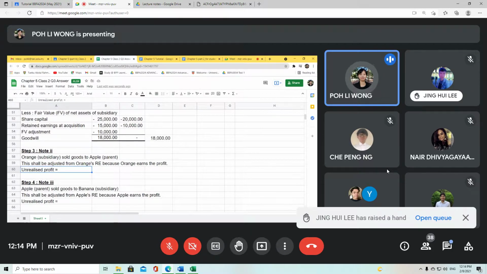And how do you calculate the unrealized profit? The sale amounts to 6.4 million, and the question has mentioned that it is 15% on margin, and that all of the inventories were still held by Apple.